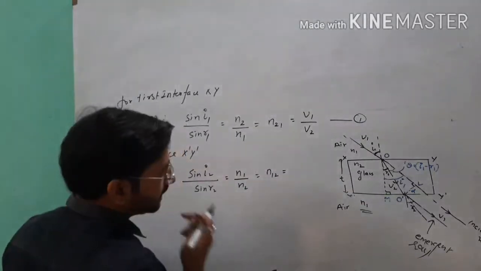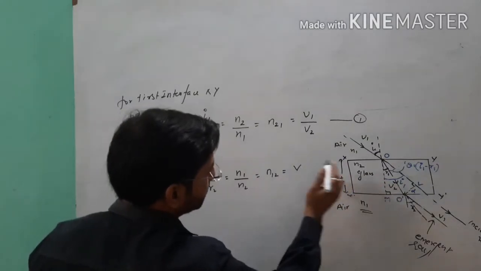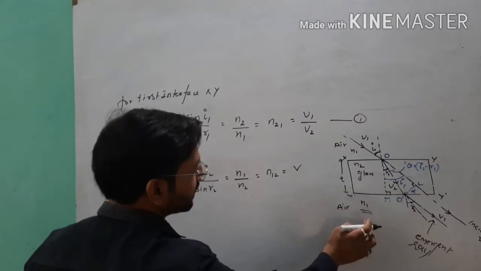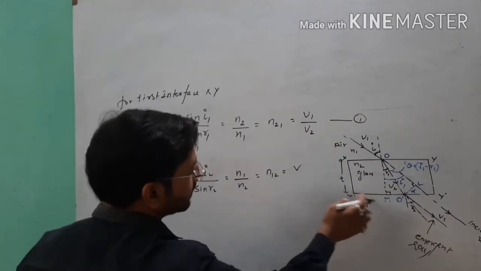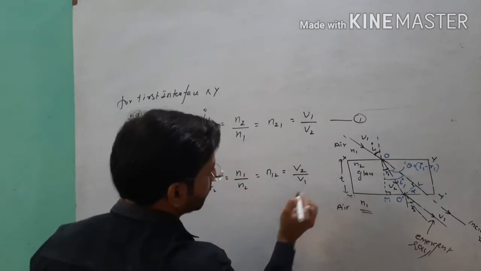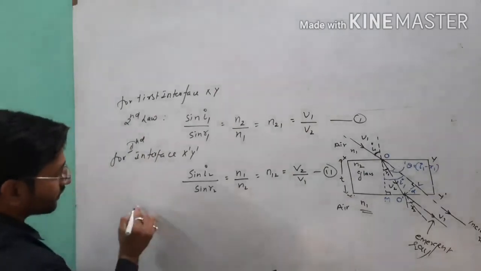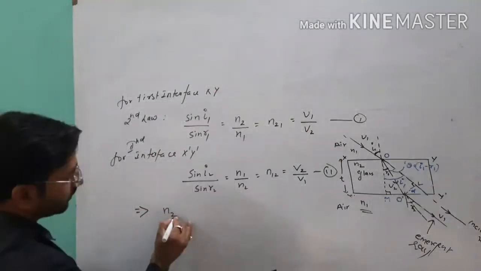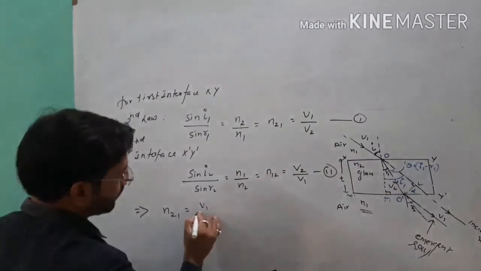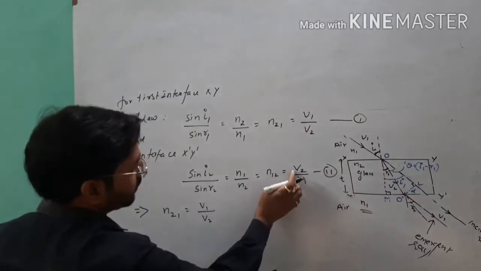If we want to write this relation in terms of velocity, I will use the velocity in the first medium. Here when the light goes from glass to air, glass is the first medium and air is the second medium in the second condition for this given interface X'Y'. So it is equal to V1 upon V2. If you see these two relations, you will observe that N21, as I told you, is equal to V1 upon V2, and you can write this V1 upon V2 in terms of V2 over V1.